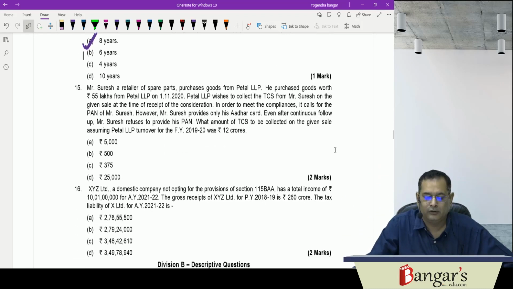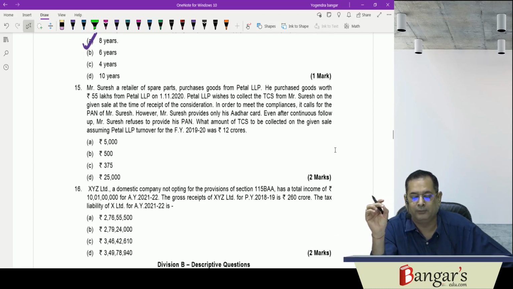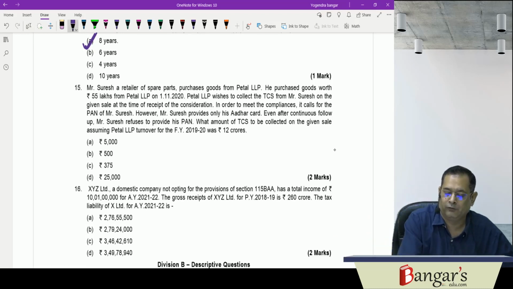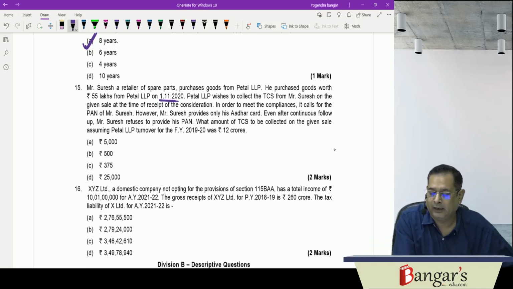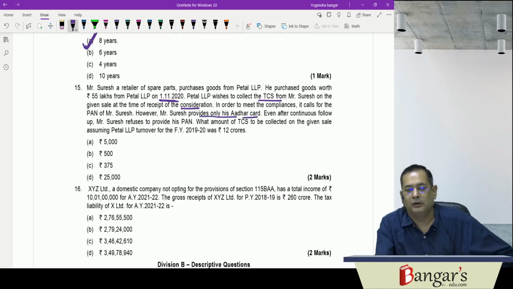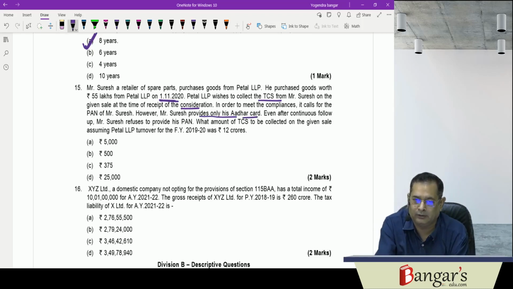Then next is, Mr. Suresh is a retailer of spare parts, who purchased goods from Petal LLP. He purchased goods worth 55 lakhs on 1/11/2020. Petal LLP wishes to collect tax at source from Mr. Suresh on the given sale at the time of receipt of consideration. In excess of 50 lakh rupees, tax will be collected at source. In order to meet the compliance, it calls for the PAN of Mr. Suresh. However, Suresh only provides the Aadhaar number. Now here, since Suresh has provided the Aadhaar number, in that case either you can furnish the PAN or you can furnish the Aadhaar number.